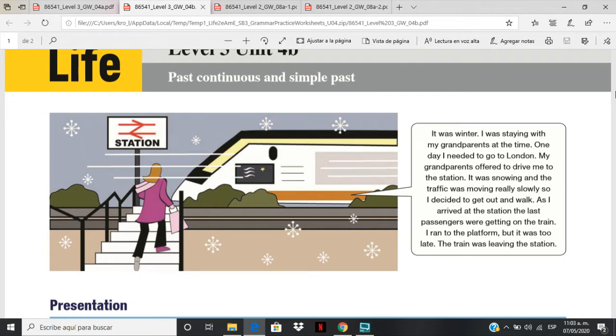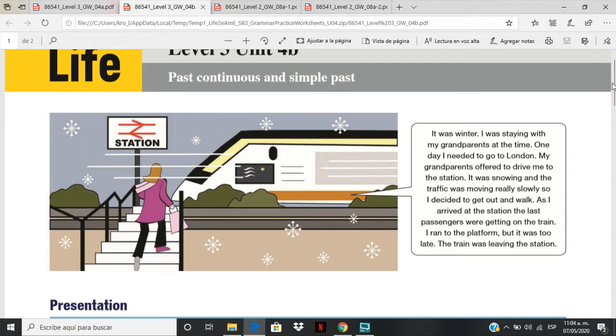But sometimes we have a combination of past continuous and simple past. Remember? If you had the opportunity to check last week's presentation, there were some examples there and some exercises to combine this past continuous and simple past.